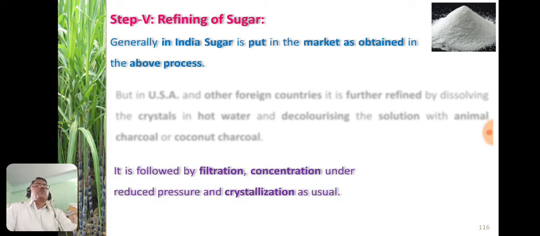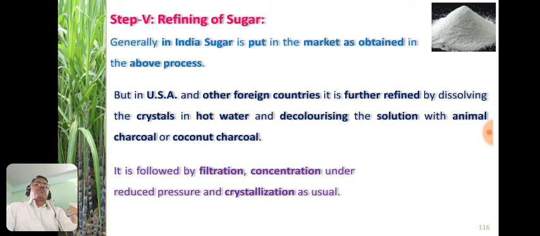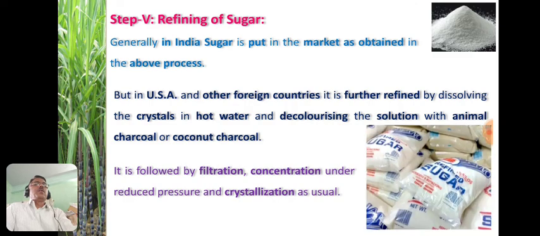Its next refining process is not done in India, but in the USA and other foreign countries this sugar is further refined by dissolving the crystals of sugar in hot water and decolorizing the solution using animal charcoal or coconut charcoal, followed by filtration, concentration under reduced pressure and crystallization as usual. So this is the packing of the sugars.